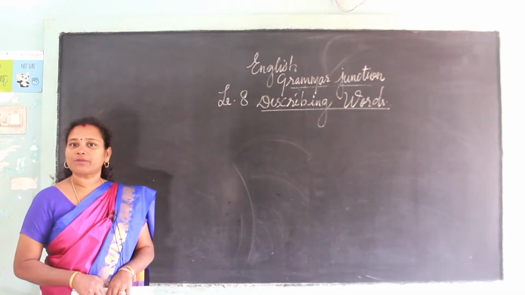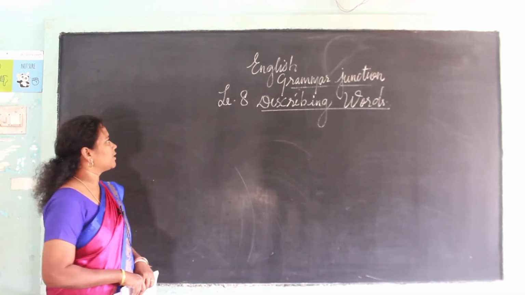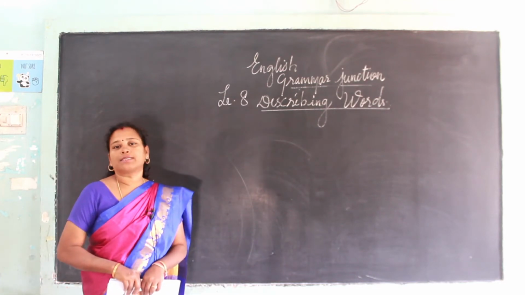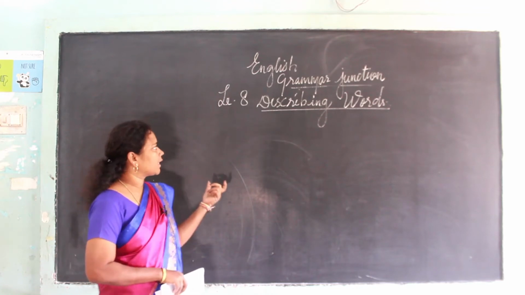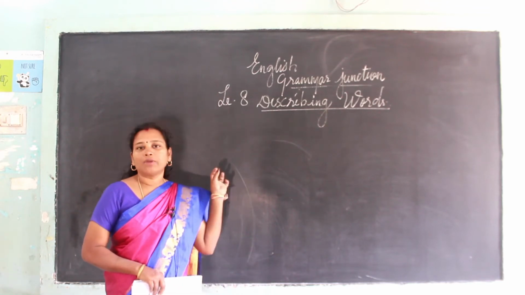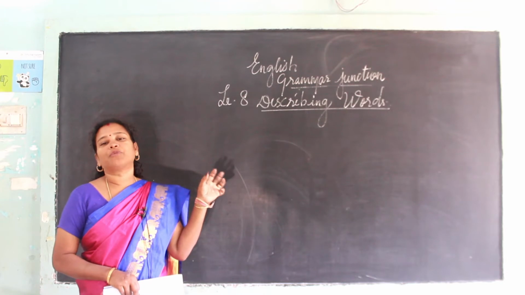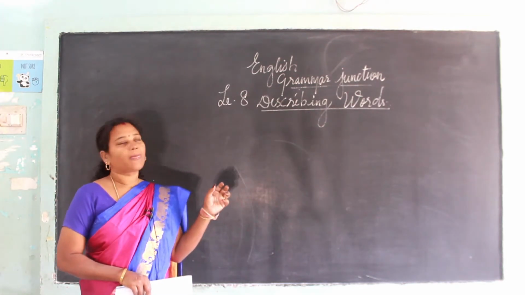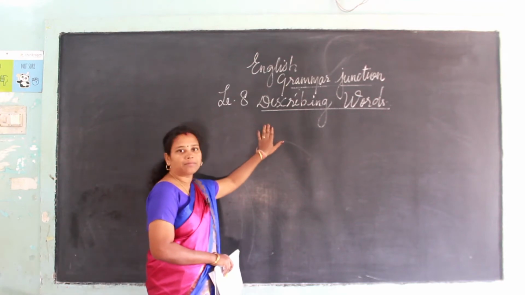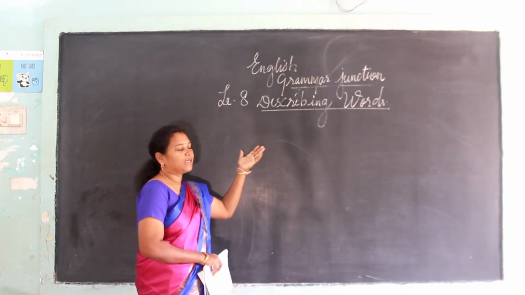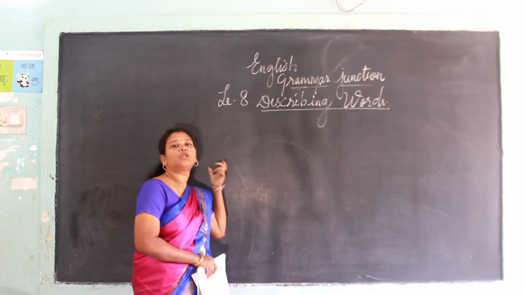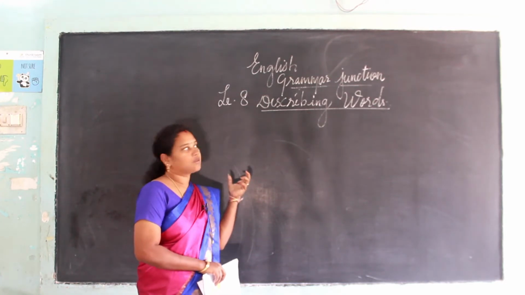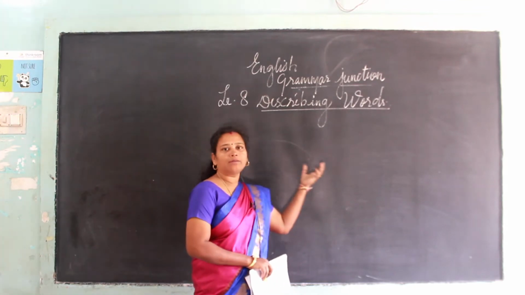Okay, today what are we going to see? Today we are going to see English grammar, that is describing words. What is the meaning of describing? Describing means we are describing words. Which words? We are describing the naming words. Describe means saying something. The word is saying something to us. So that is called describing.